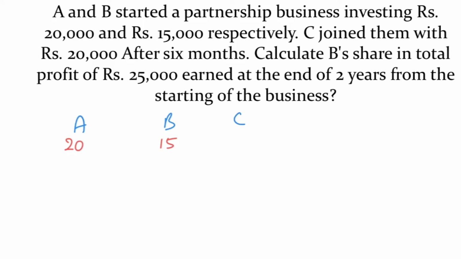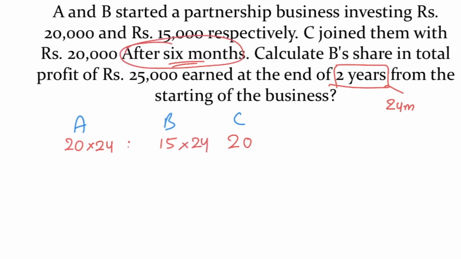C joined with 20,000 rupees but after 6 months. Calculate B's share in the total profit of 25,000 at the end of 2 years from starting the business. See, the total duration is 2 years, that is 24 months. A started the business and stays till the end for all 24 months. B also started and stays till the end for 24 months. But C joined after 6 months, so C kept his investment for only the last 18 months.